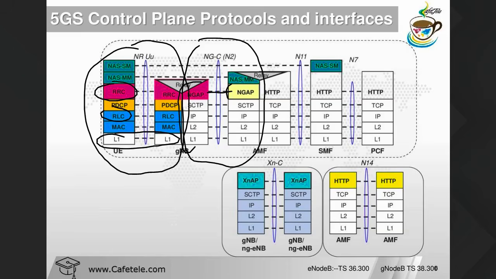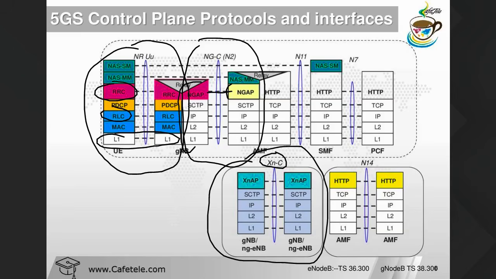IP, we know, is basically routing the data transfer between those protocols from the gNodeB to the AMF. Then we have L2. If you see this diagram, this is your complete diagram for the Xn-C, like the X2 control plane.